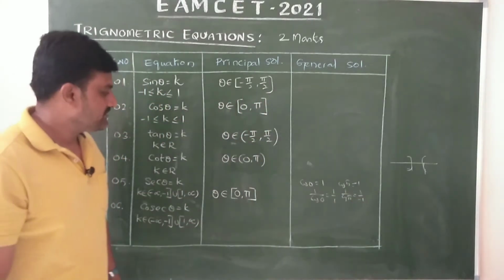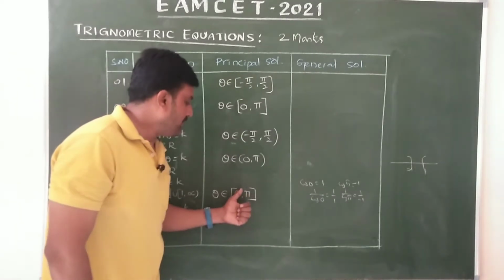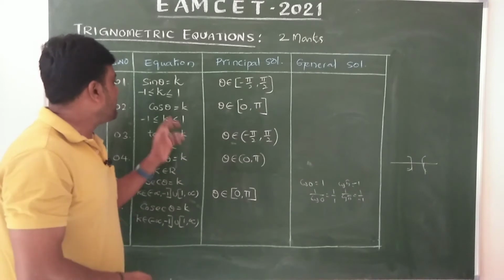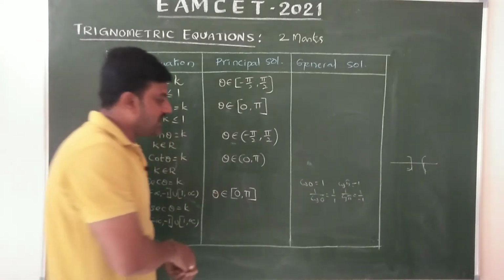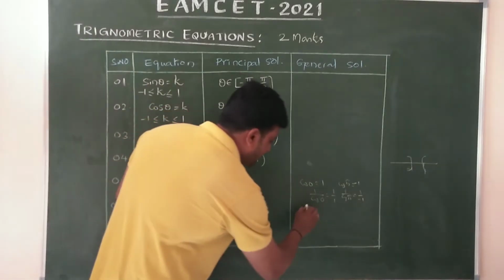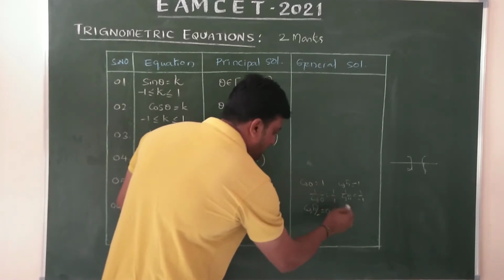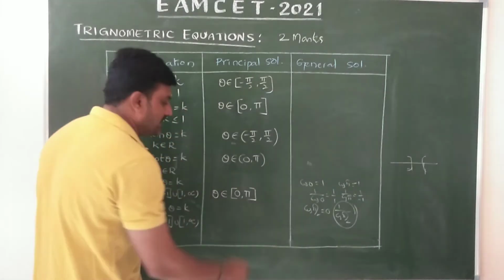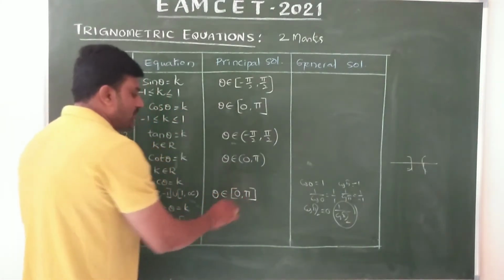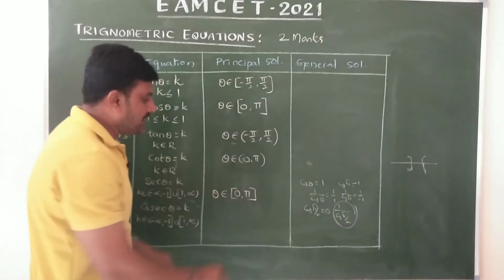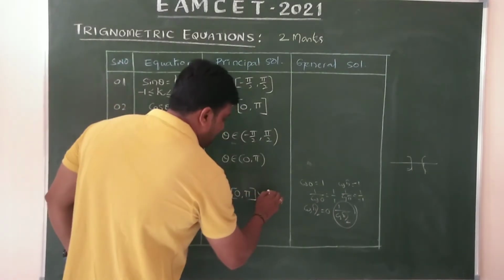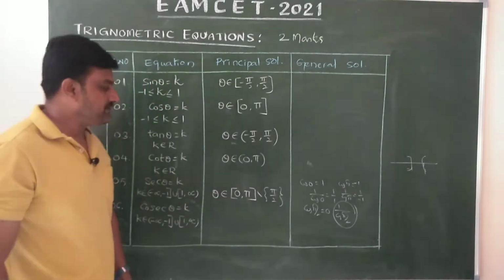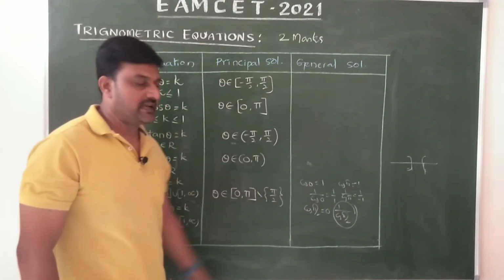But π/2 lies between, and cos π/2 is 0, so 1/cos π/2 does not exist. So theta belongs to the closed interval [0, π] except π/2, because sec π/2 does not exist.